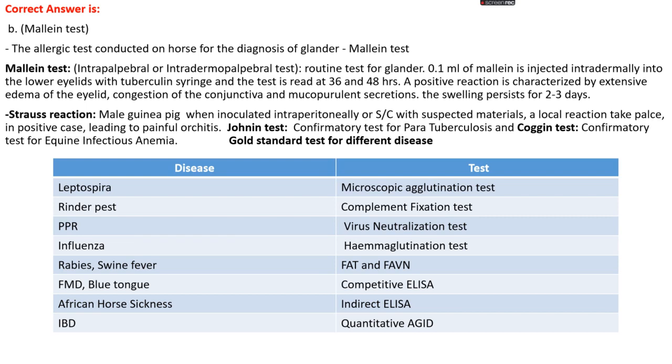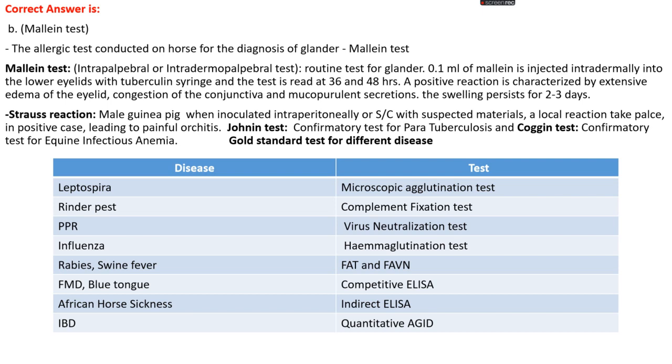The Mallein test is the intrapalpebral or dermopalpebral test. It's a routine test for glanders. In this test, 0.1 ml of mallein is injected intradermally into the lower eyelid with a tuberculin syringe, and the test is read at 36 to 48 hours. In a positive case, we can see extensive edema of the eyelid, congestion of the conjunctiva, and mucopurulent secretions, and this swelling persists for 2 to 3 days.